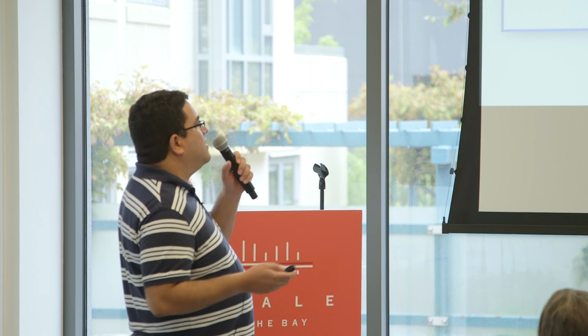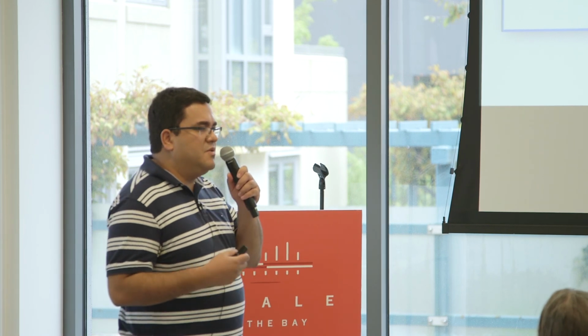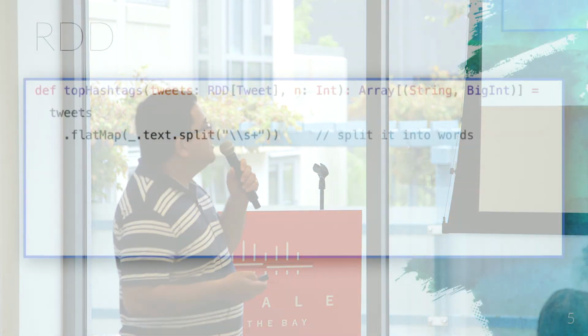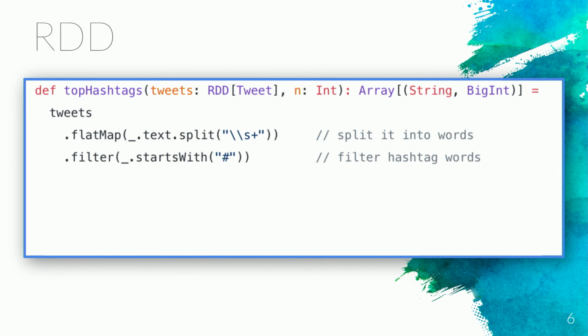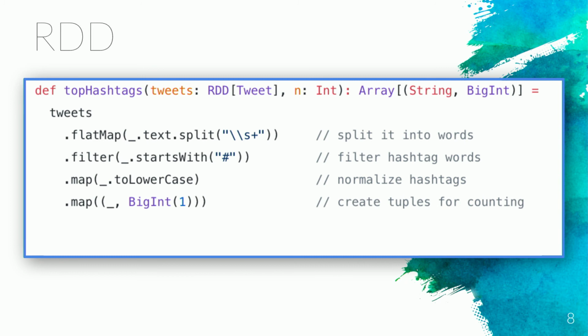Okay? So first we flat map, get the text out of the tweet object, split into words, and then we filter only hashtags, and then we map to lowercase hashtags. And this is not too intuitive, but basically you create tuples with the word and a counter, right?